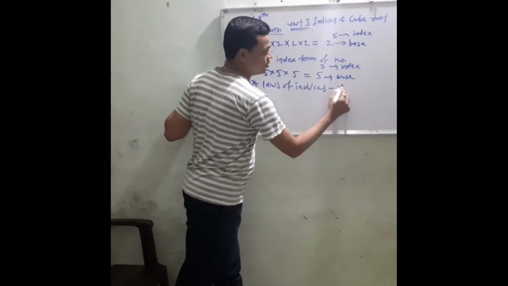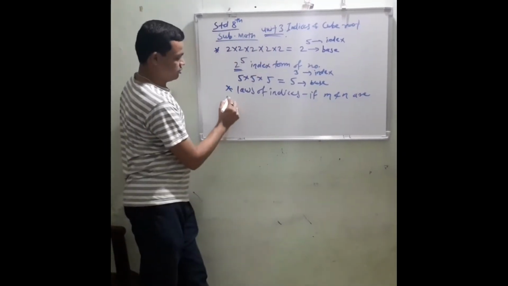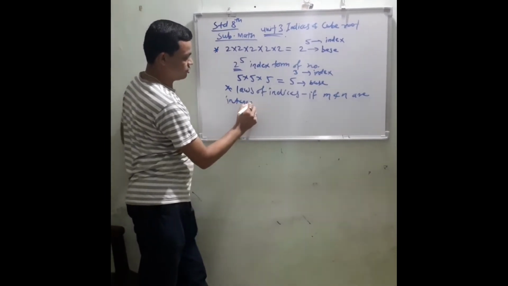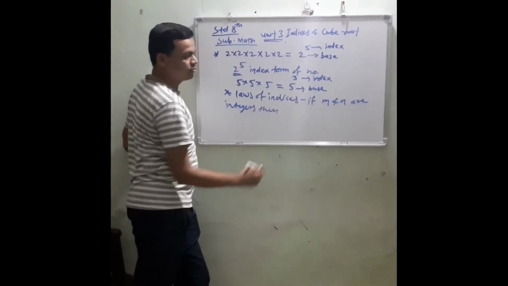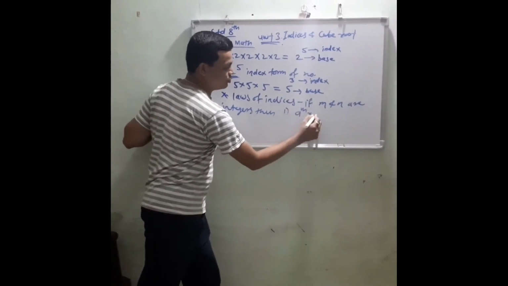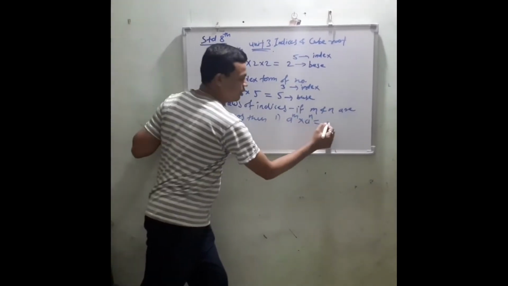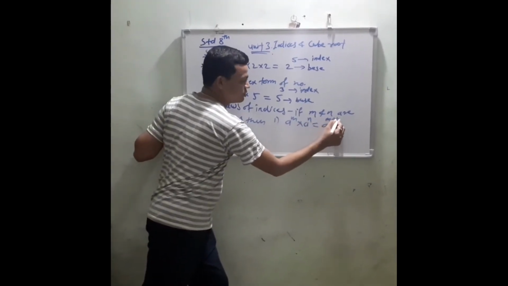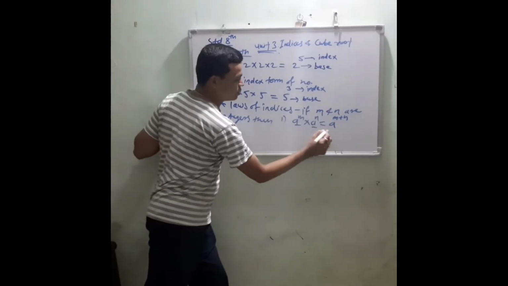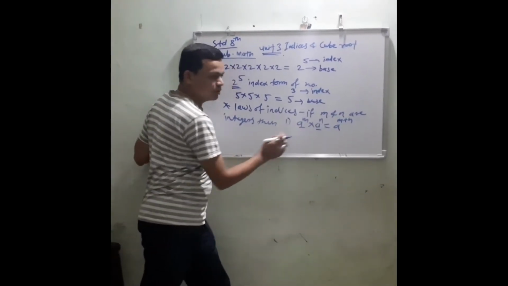Suppose if m and n are integers, then first rule, a raised to m into a raised to n is equal to a raised to m plus n, because in this rule base is common.